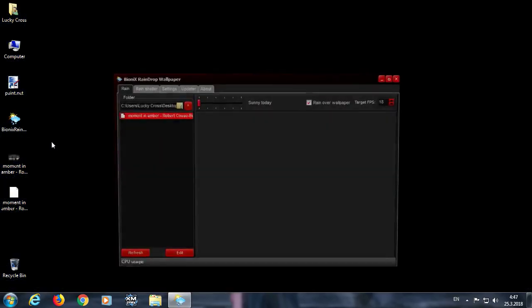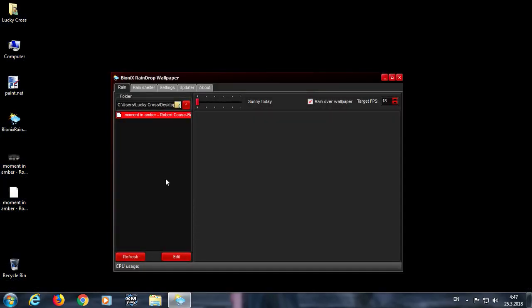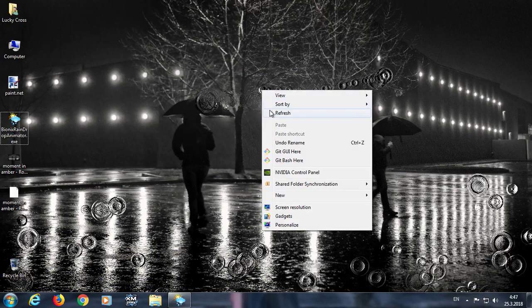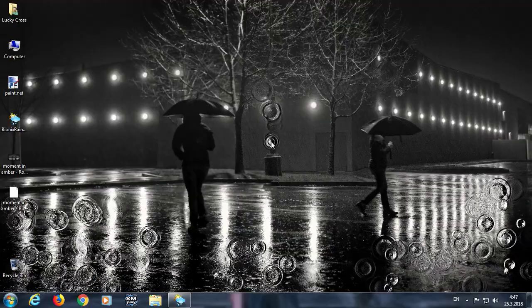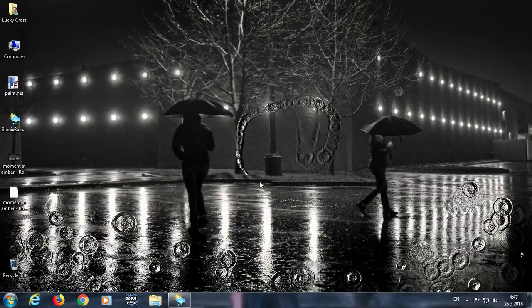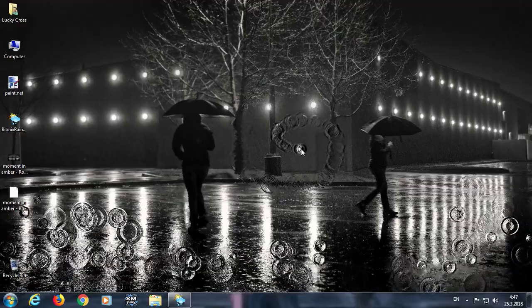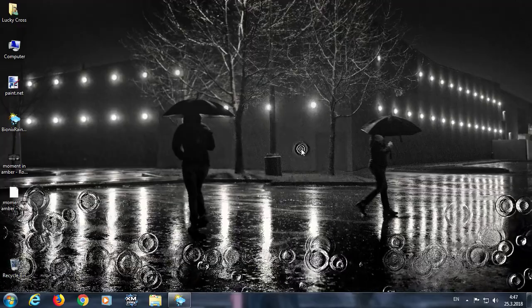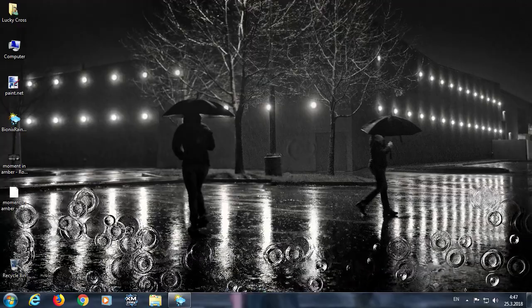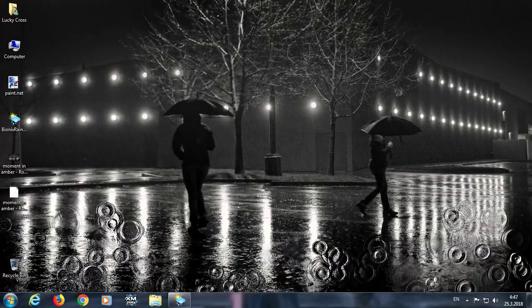Now then, let's test the rain shelter feature. Rain shelter file detected. Good. Pretty neat.